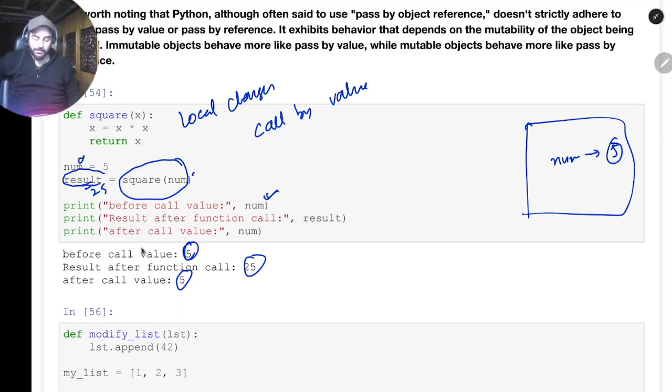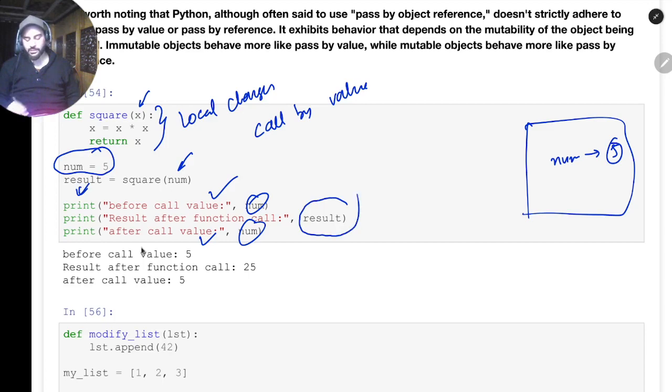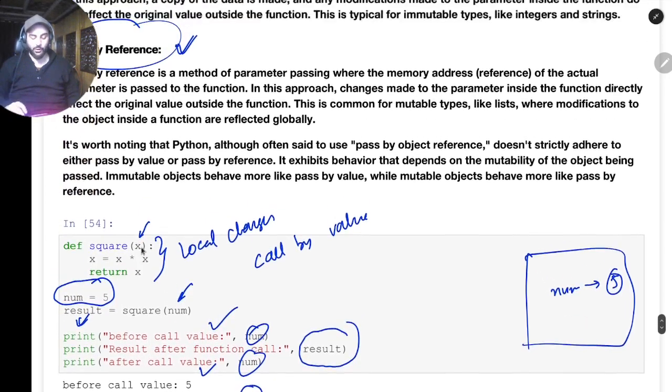So here whenever we passed a variable to the function, what happened is a local copy got created. Okay, some new copy got created, and that was actually given to this, and then manipulations were done in that copy. Okay, so you can see the original number, number 5, it never got any change. So that's why I have written here before call value and after call value, the number basically remained the same, but this result while we returned it, it was a temporary copy, so we just stored it in the result, and you can see 25. Am I clear what will happen if there is a call by value, or we call it pass by value?